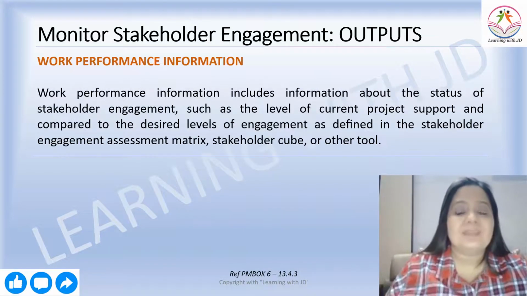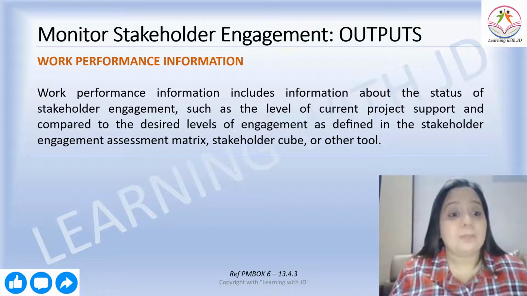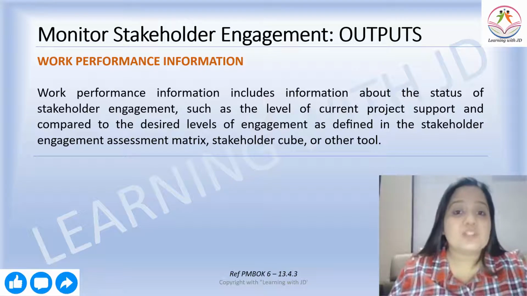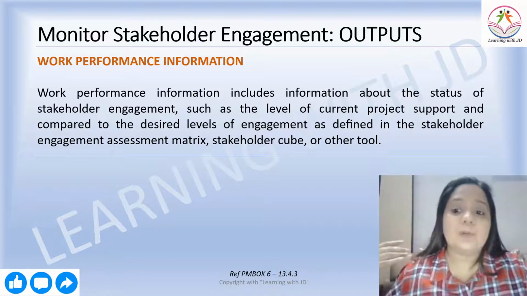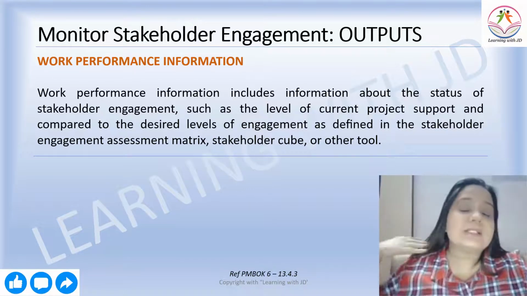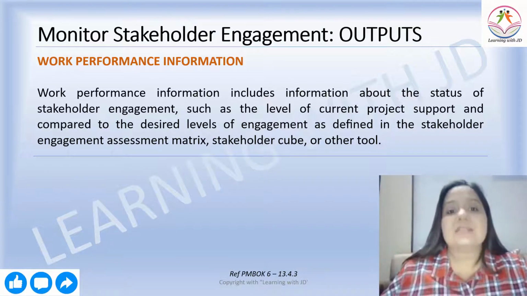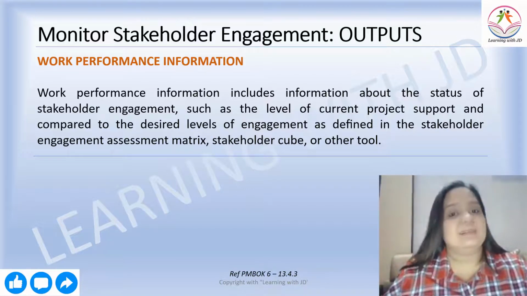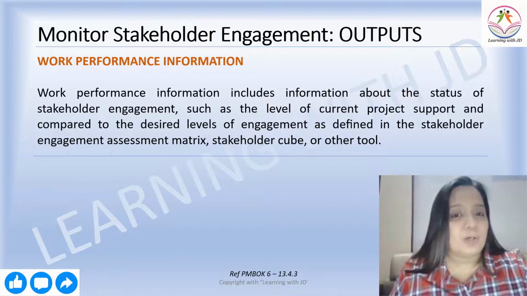Yeah. Now let's see what is the output. Work performance information. Work performance information includes information about the status of the stakeholder engagement, such as the level of current project support compared to the desired level of engagement as defined in the stakeholder engagement assessment matrix, stakeholder cube, or other tools. So that is the work performance information that you get as part of the output of monitor stakeholder engagement.